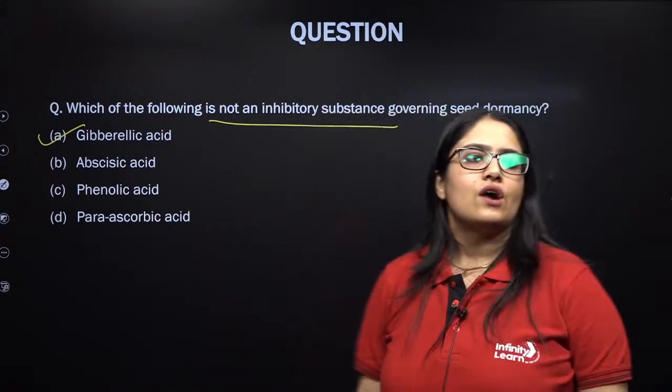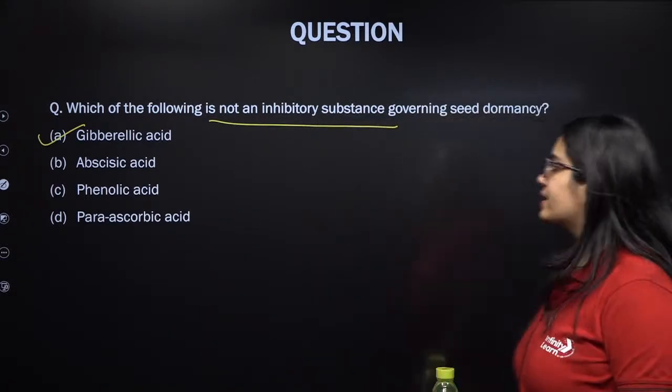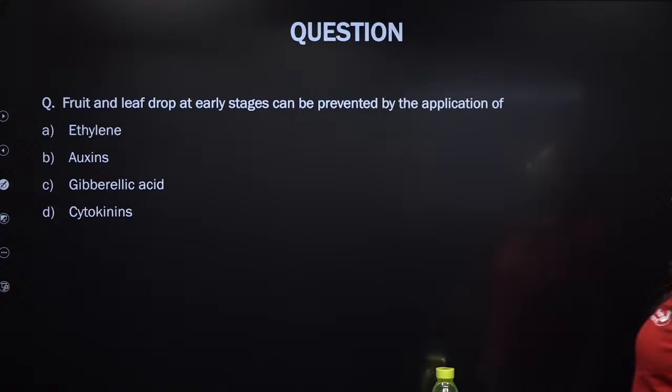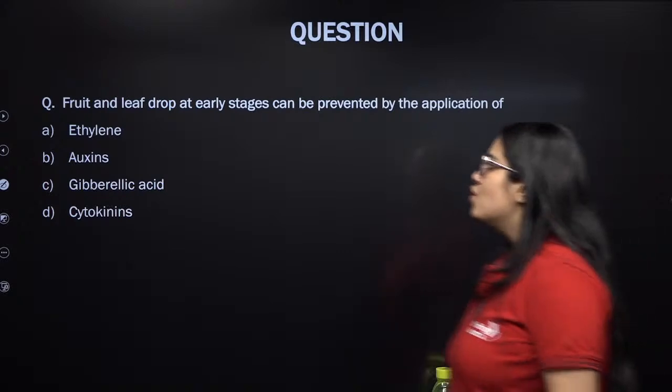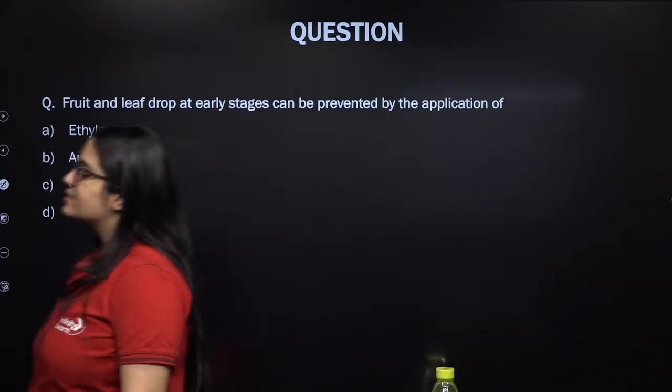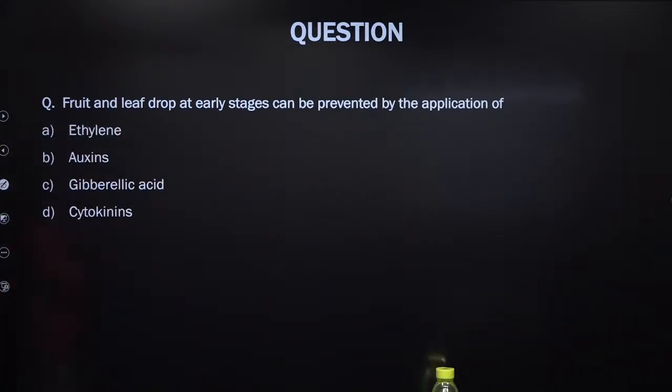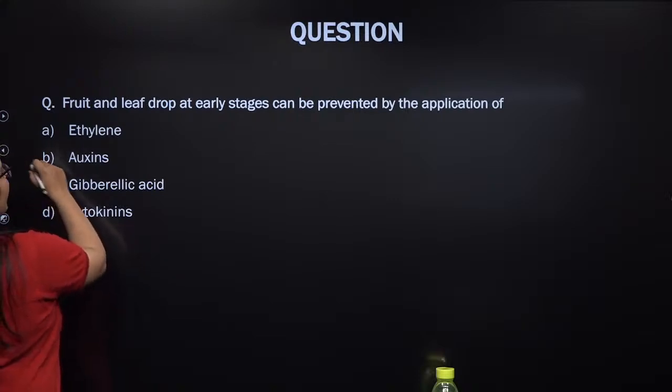Is this clear now, everyone? Next. Fruit and leaf drop at early stages can be prevented by the application of... Come on, everybody. By the application of... That's correct. Good, Karishma. It will be by applying auxins.